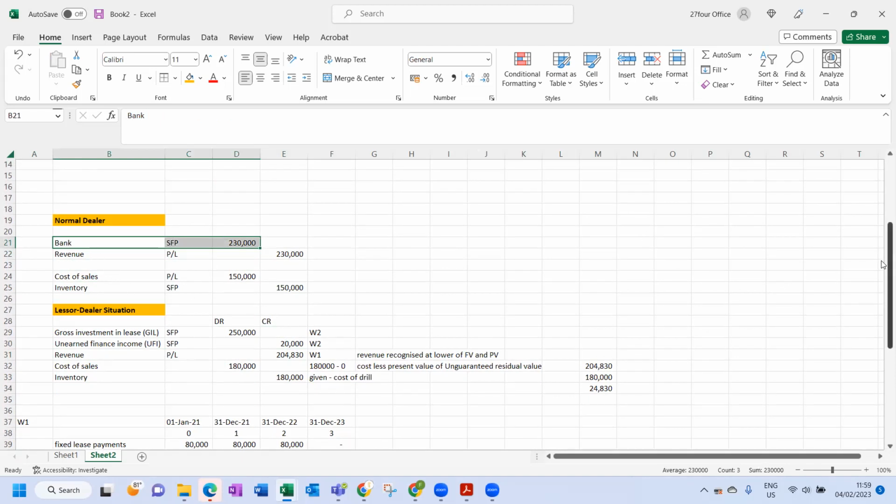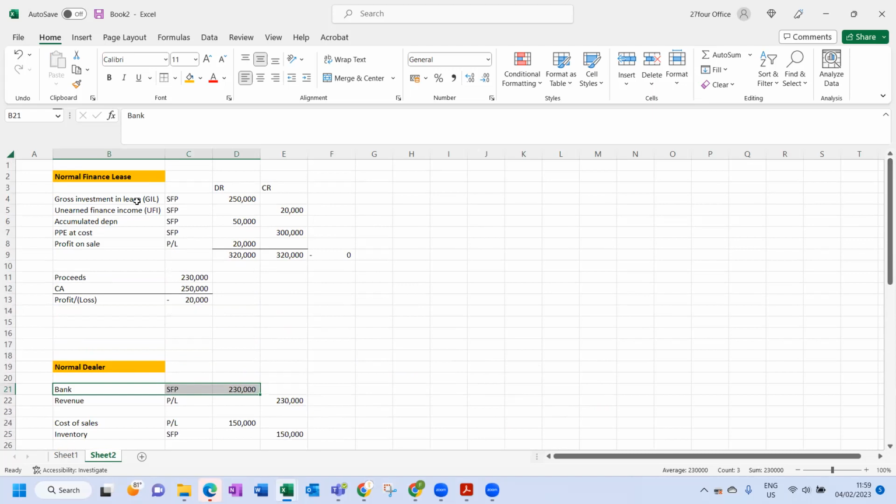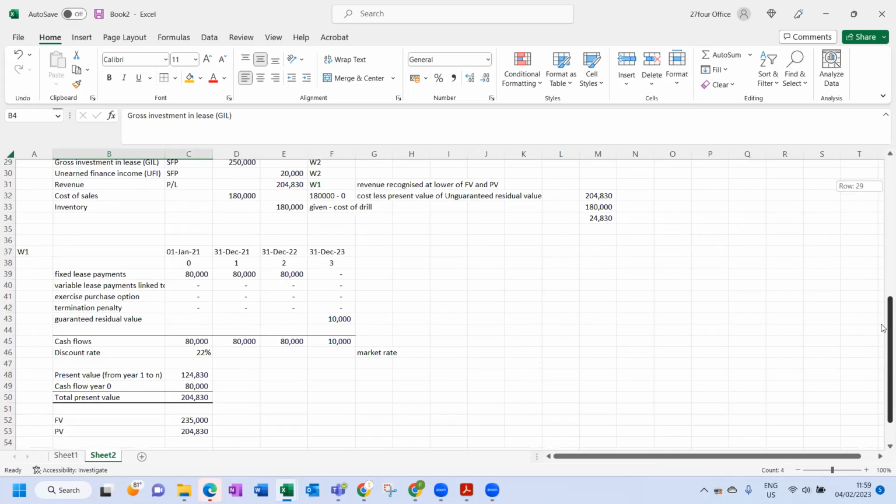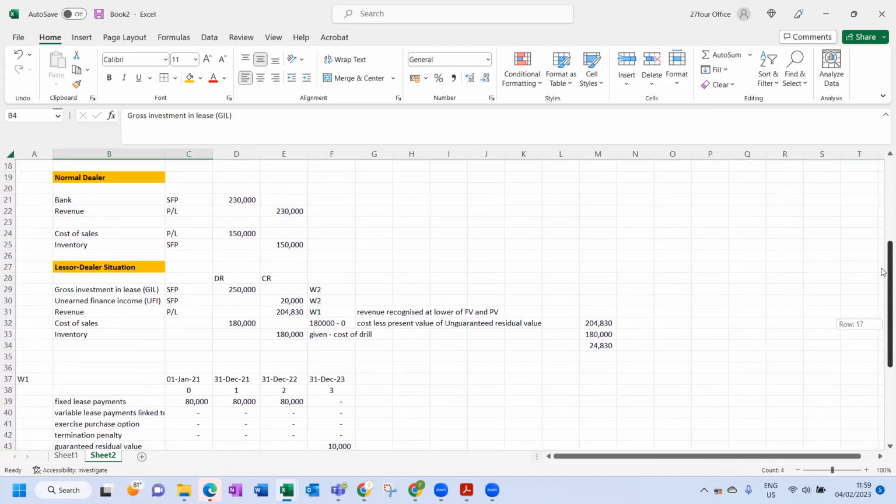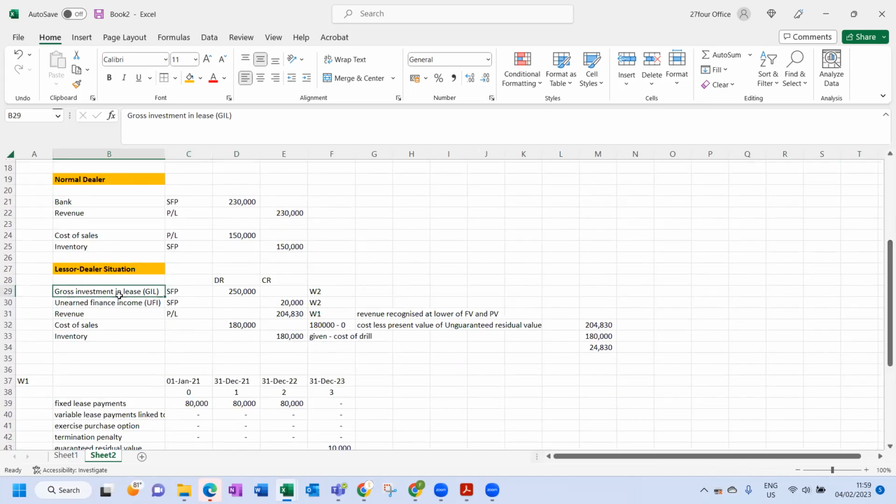The bank gets replaced with a finance lease aspect. And that's exactly what we did over here. So here we have the bank aspect, which is the finance lease, and there we have the revenue aspect, which is the revenue part. Then we have cost of sales, because we made a sale, and there we recognize cost of sales, and we use the accounting standard to determine cost of sales.